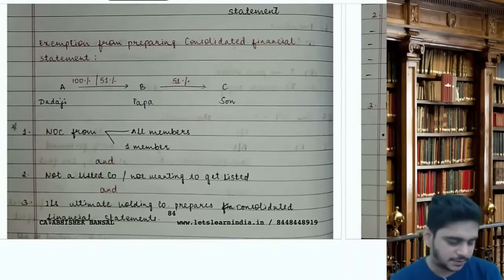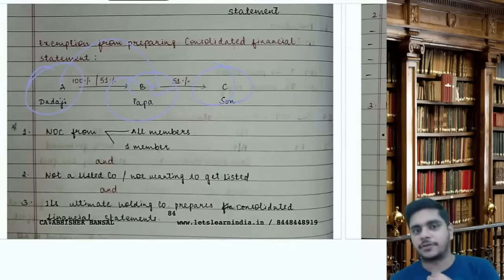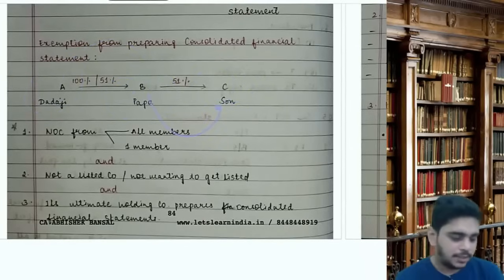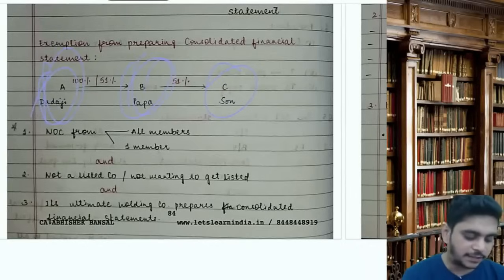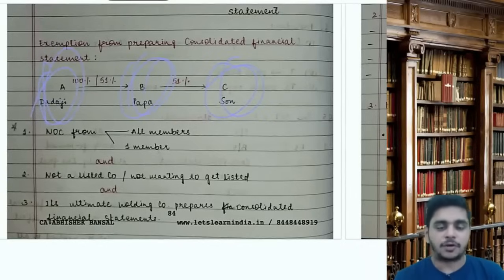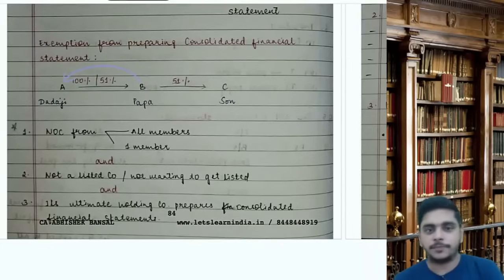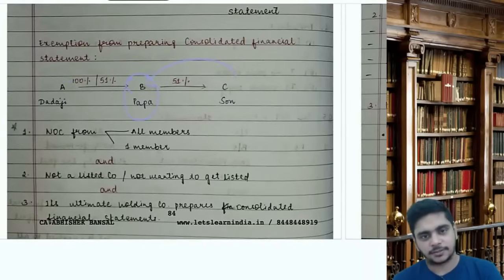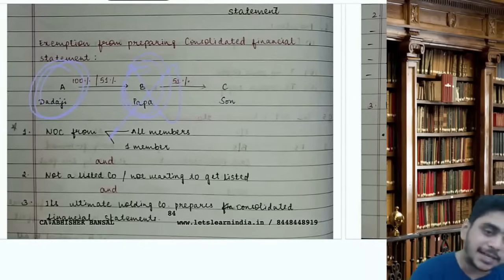Exemption from CFS. A Limited, B Limited, C Limited. A has invested either 100% or 51% in B, and B has invested 51% in C Limited. This is Dadaji, this is Papa, this is the son. Okay, the grandfather, the father and the son. So what will happen? A will do conso with B, B will do conso with C, correct? Ultimately all the main conso will be done by A. That means B will not do the conso. So B is getting exemption.